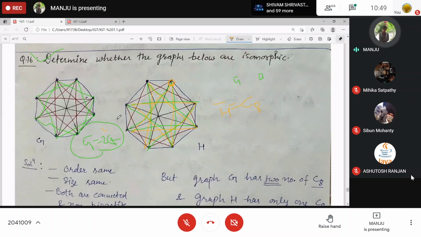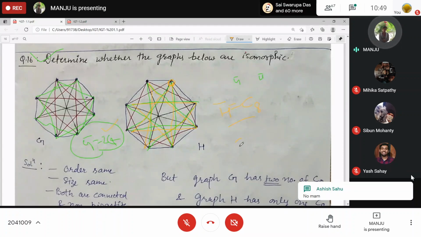Can you say G complement and H complement are isomorphic? Can you say these are isomorphic? No, ma'am. No, these are not isomorphic.